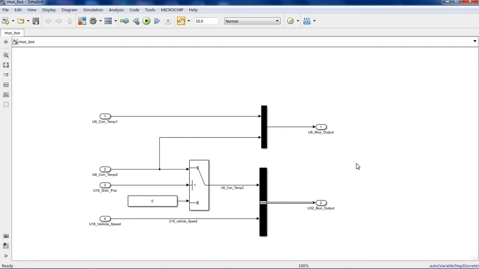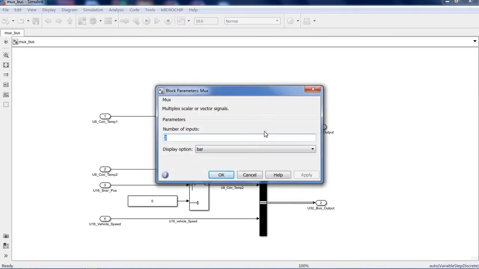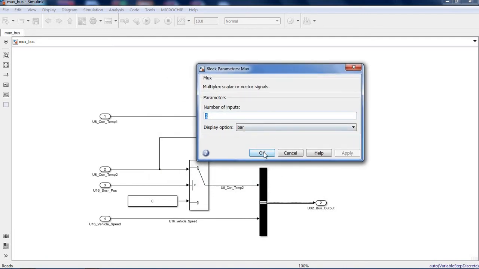First, we will see what exactly the difference is between the mux and bus creator blocks. If I click on the mux block, you have to choose the number of inputs. You are able to choose only the number of inputs, but you cannot choose the data types.